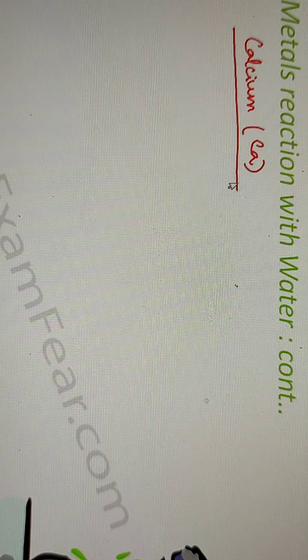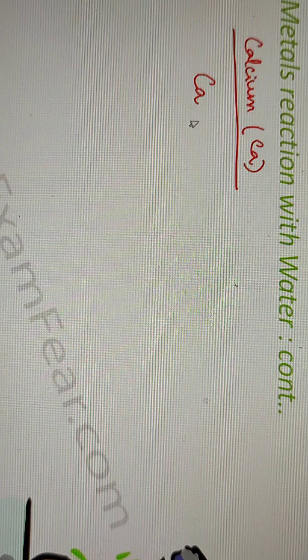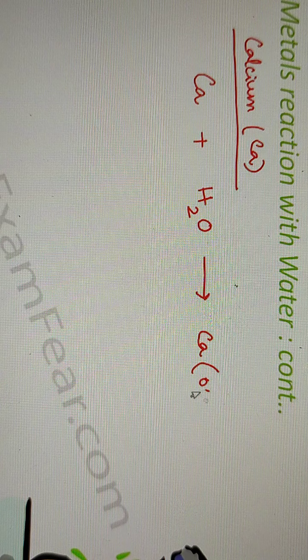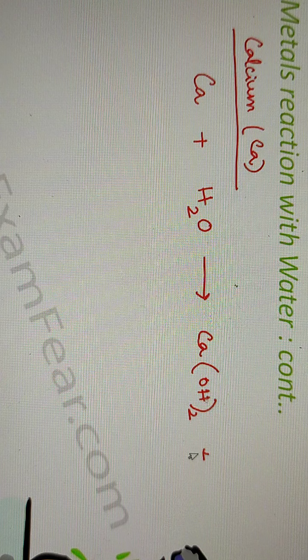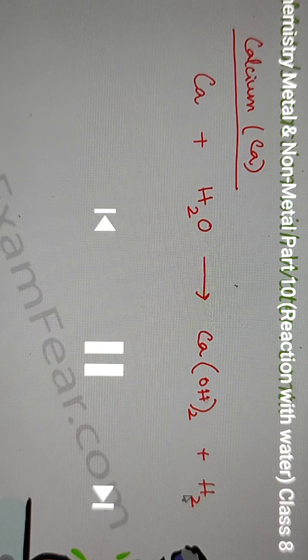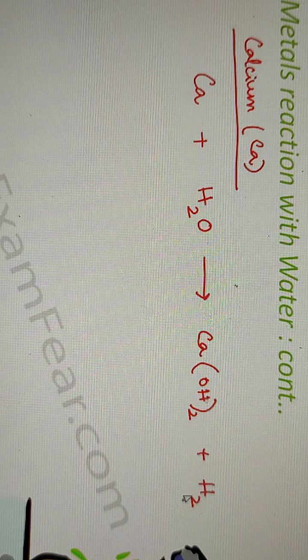That's it, that is Ca. So let us see how it reacts with water. Calcium reacts with water to form metal hydroxide, that is Ca(OH)2, and hydrogen gas is released. But in this case, the reaction is not as violent as potassium and sodium. The reaction is less violent, and the heat energy released is not enough to catch fire. So less heat energy is released during this reaction.